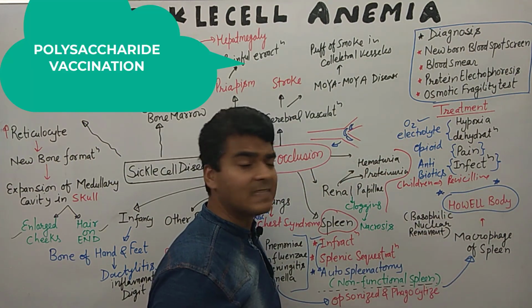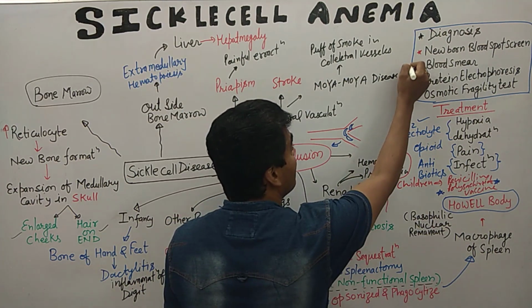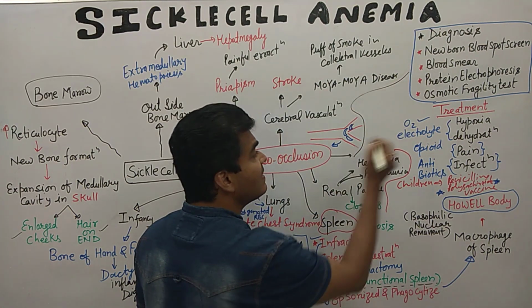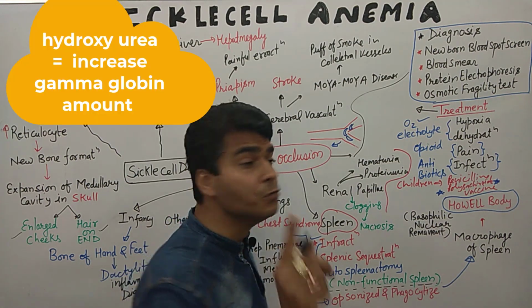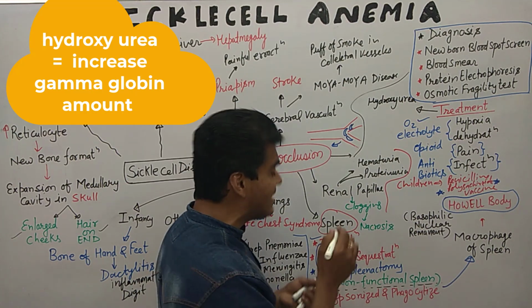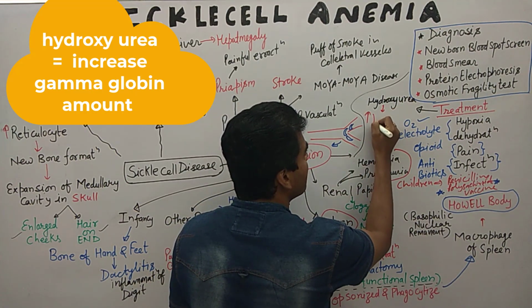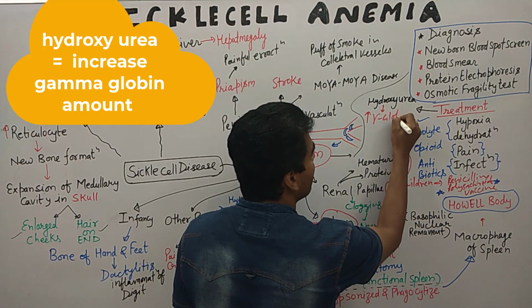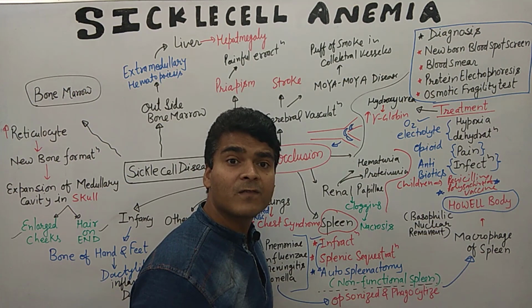polysaccharide vaccination. What are the other options? The other drug which we give for treatment is hydroxyurea. Why do we give this? Because it increases the gamma globin amount, and gamma globin further prevents the formation of sickling.